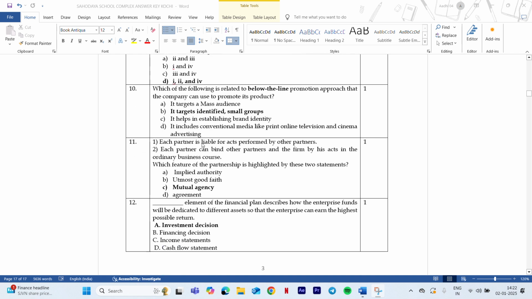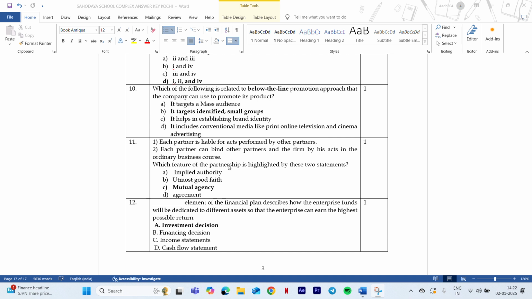Moving on to the next question, which of the following is below the line? So from the mass media audiences, that is above the line. So targeted small group is below the line. It helps in identifying brand identity, that is wrong. Now it involves conventional media like print, that is TTL, through the line. So the answer here is it targets identified small groups.